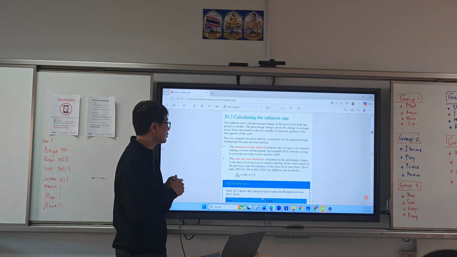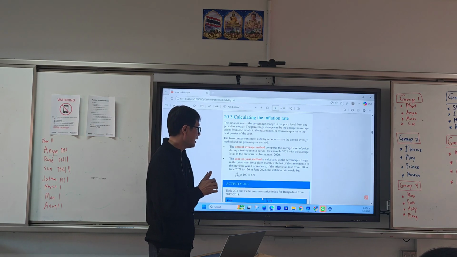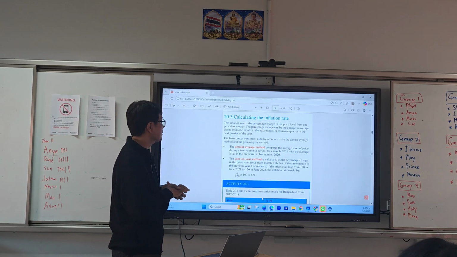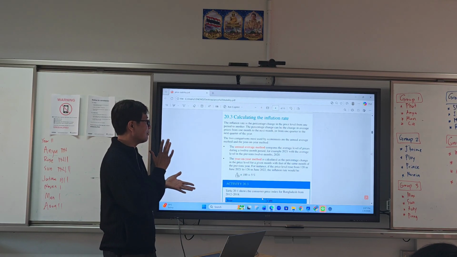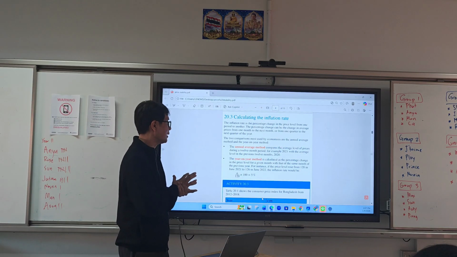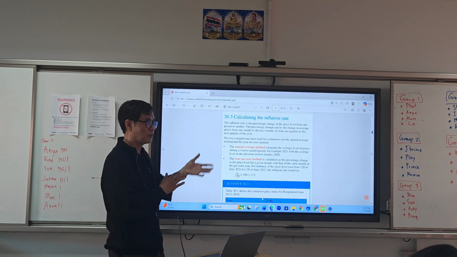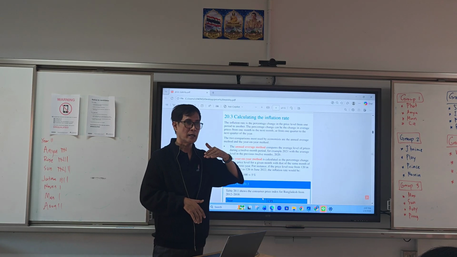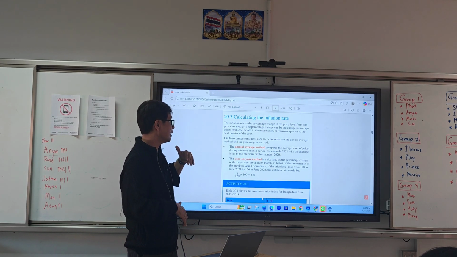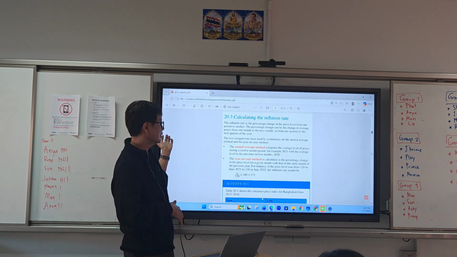The first one is the annual average method, and the second is the year-on-year method. The annual average method compares the average level of prices during 12 months. Which means just add all the figures for the 12 months and then divide by 12, right? Finish.